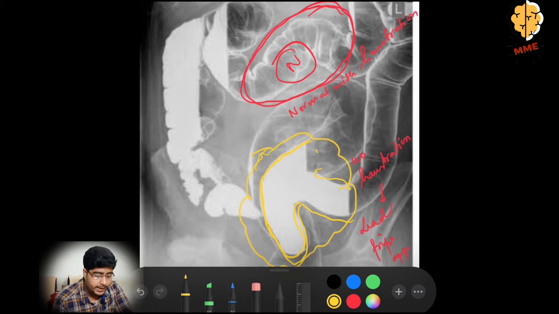So this looks like a lead pipe. So it is a lead pipe appearance. Okay.